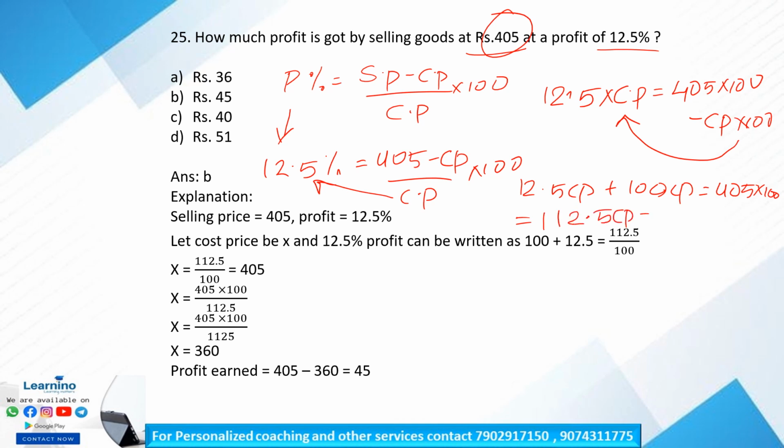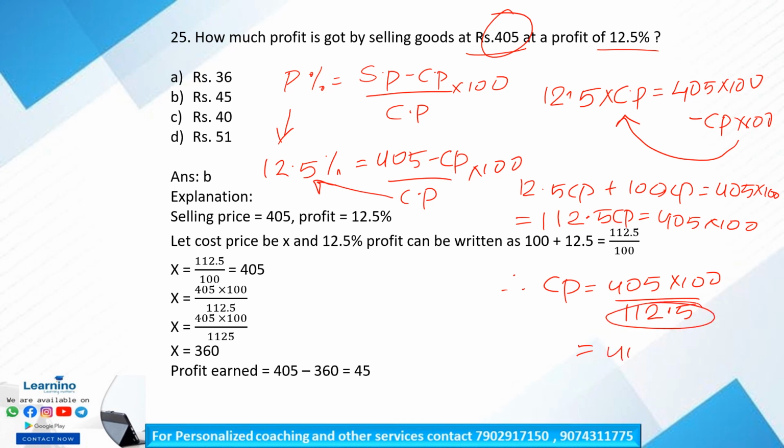That is, 112.5 cost price is equal to 405 into 100. Therefore, cost price is equal to 405 into 100 by 112.5. In order to get rid of the decimal, we multiply the numerator and denominator by 10.